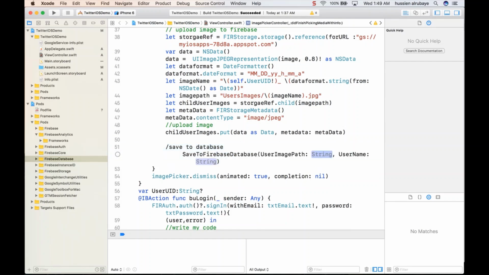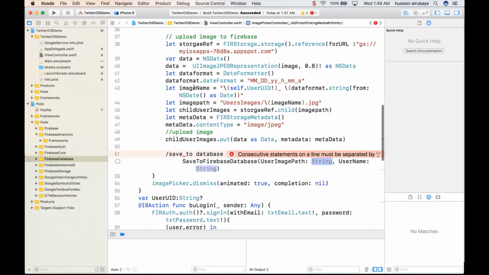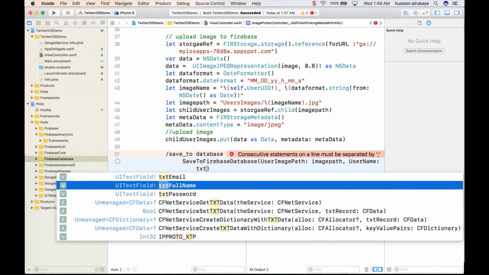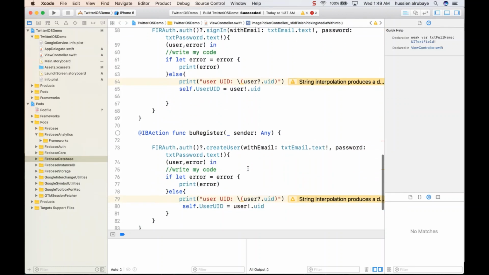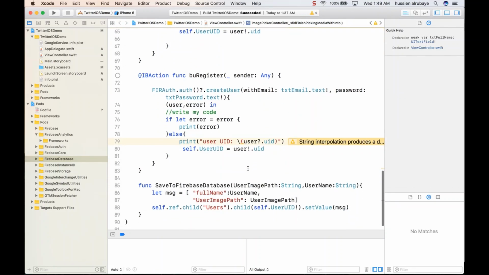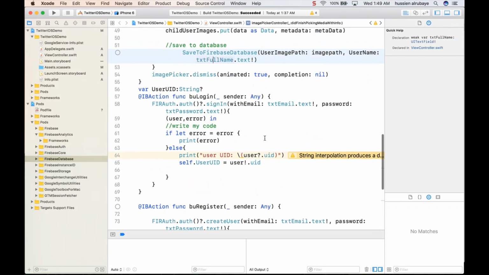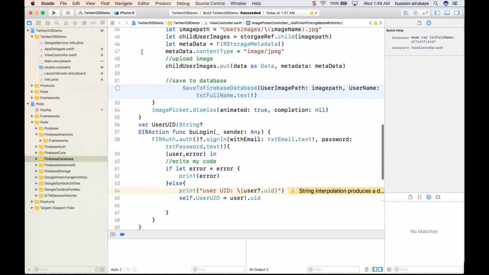We will go into more detail about these nodes. So I need to pass the image path, whatever image path he has, and I might also need to pass the full name, which is txtFullName.text, to this function. I need to pass these two properties after I save it. So when I add the image, he will pass these two pieces of information. Both of them should be strings, hopefully, so we will not have any problem. Now let me just run it.